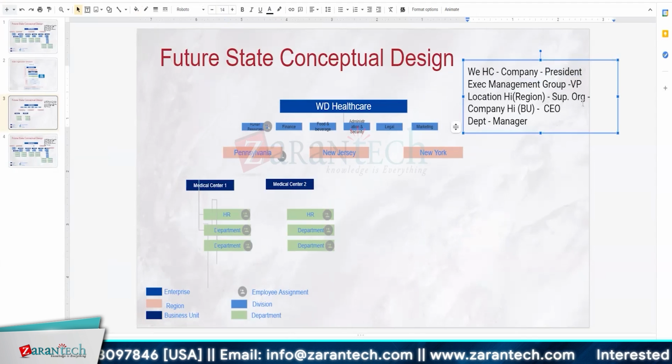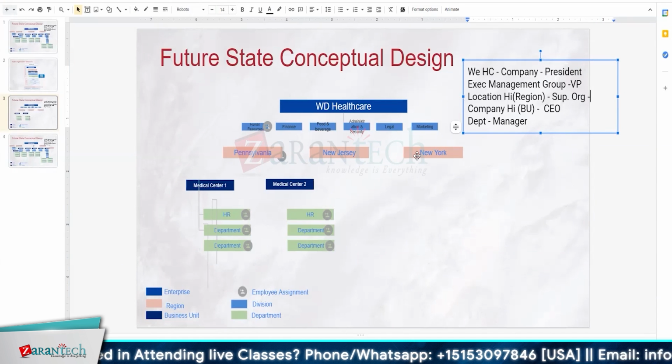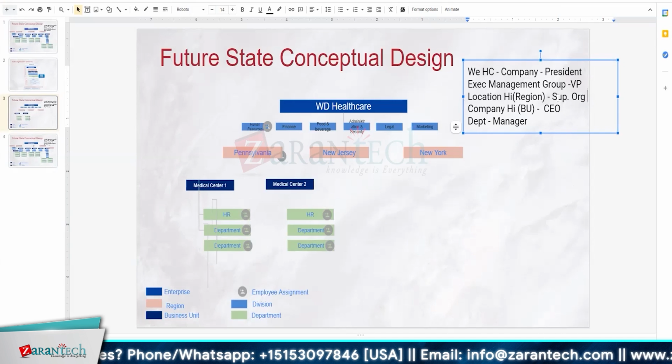So what type of person will come to this region level? Is it going to be a CEO? Would you need CEOs for each region, or would you like human resource to manage Pennsylvania, New Jersey, and New York as individual locations or regions? So then at the region level, nobody will be here.